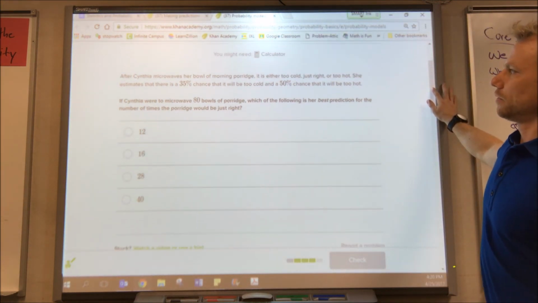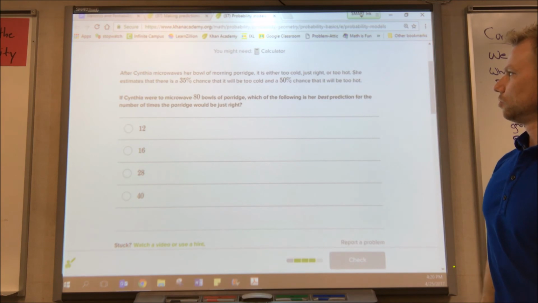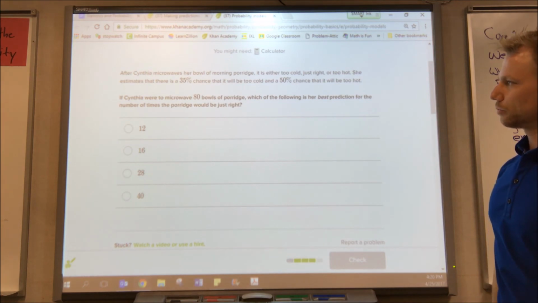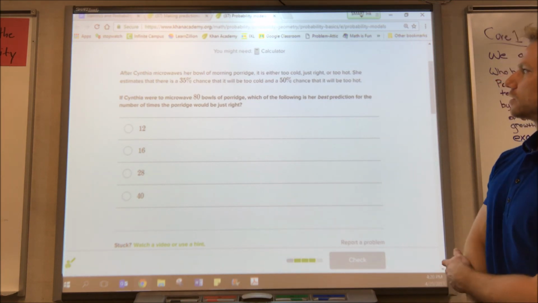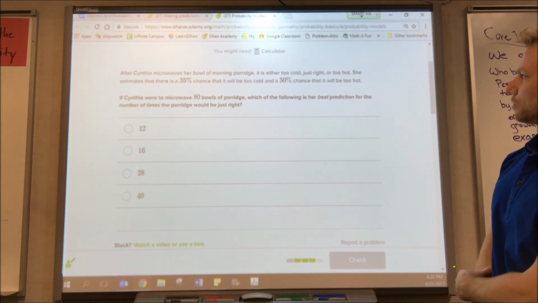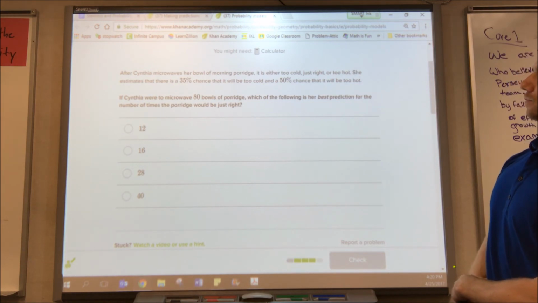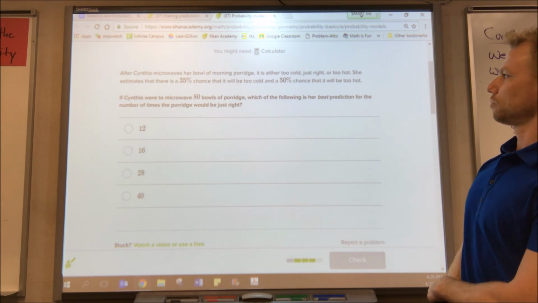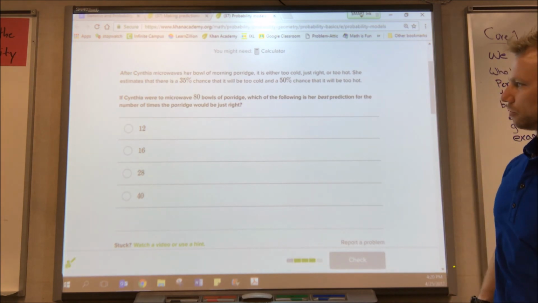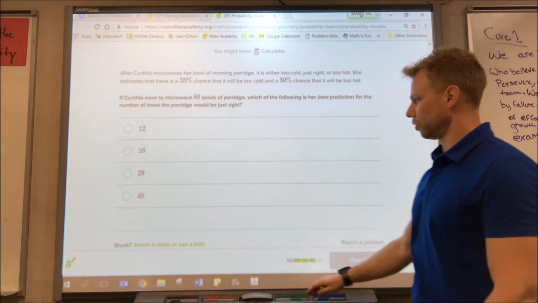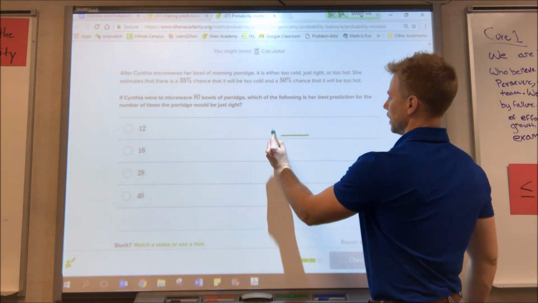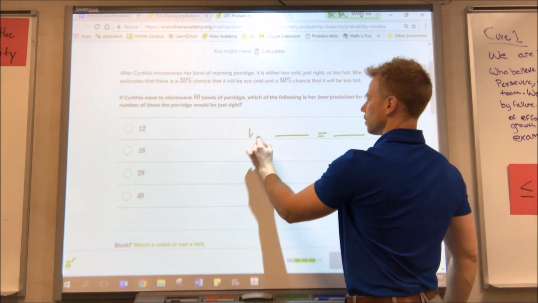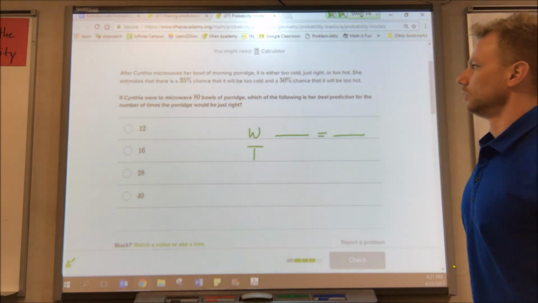After Cynthia microwaves her bowl of morning porridge, it is either too cold, just right, or too hot. She estimates that there's a 35% chance it'll be too cold and a 50% chance it'll be too hot. If she were to microwave 80 bowls of porridge, which of the following is her best prediction for the number of times the porridge will be just right? Okay, so another proportion with our want and our total.